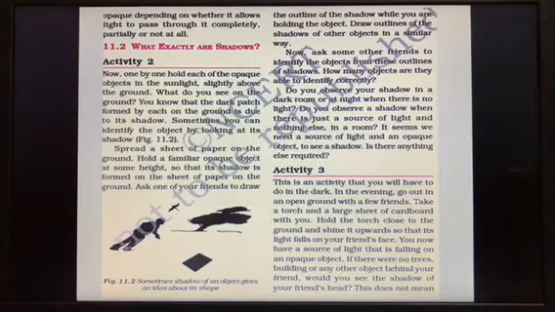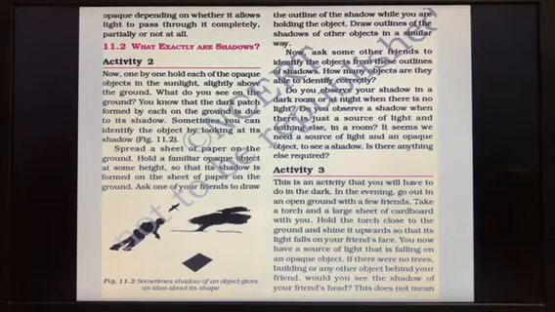So what you have to do? After the shadow is formed, you have to spread a white sheet of paper on the ground, and you have to take any one of the opaque objects, as we took pencil, rubber, like that. After that what you are going to do? Its shadow is formed on the sheet of paper, and now you have to draw the outline of the shadow while you are holding the object. We can do the same for the shadows of other objects in a similar way.